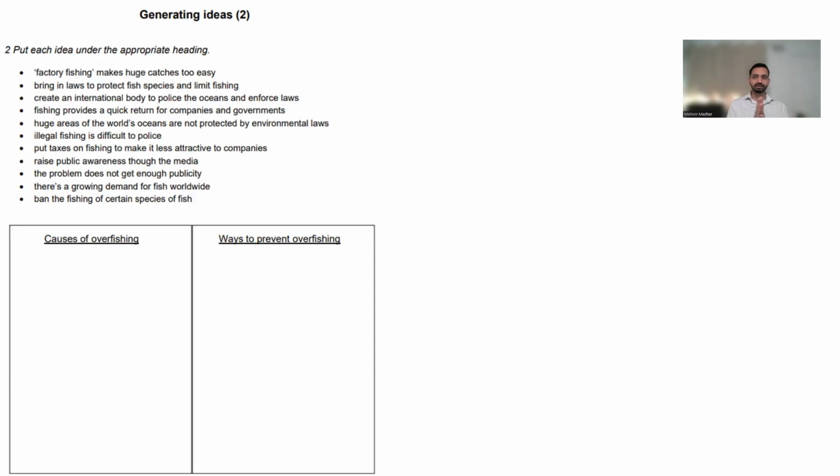All right, here are some of the ideas you can see. But in this activity, I'm not going to tell you if it's the causes of overfishing or ways to prevent it. I want you to take these ideas and put them in the correct boxes, okay? In the correct headings. So I'll give you some ideas. I'm going to read them out, and I want you to think about if this is a cause of overfishing or is it a way to prevent overfishing.